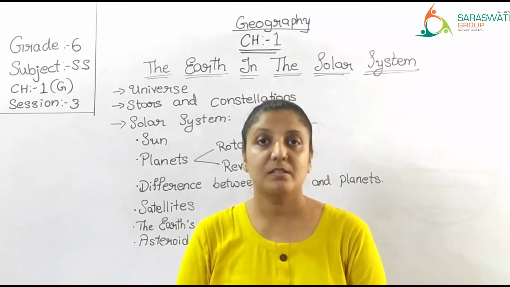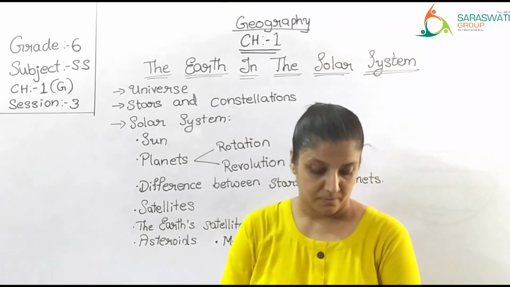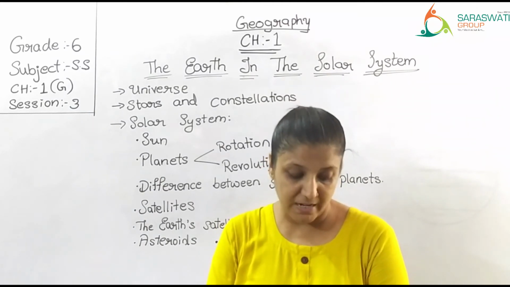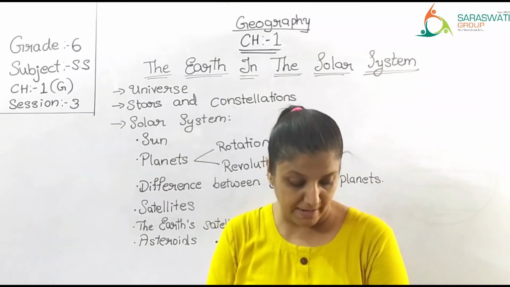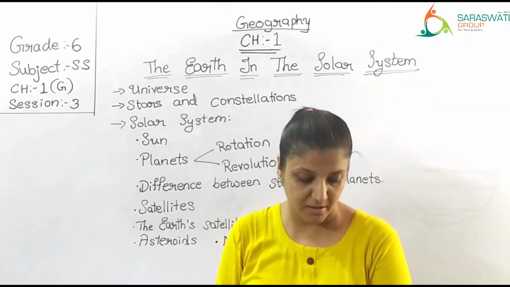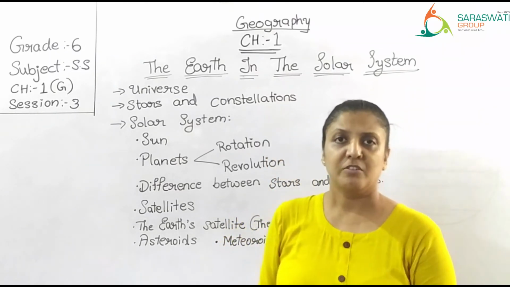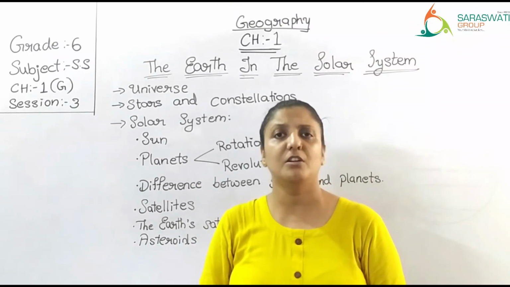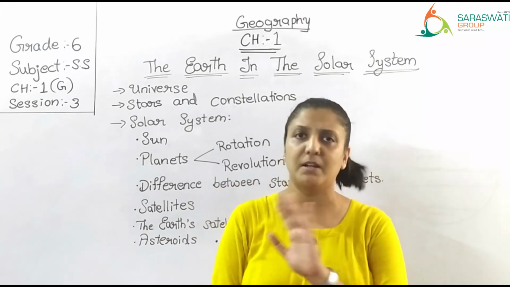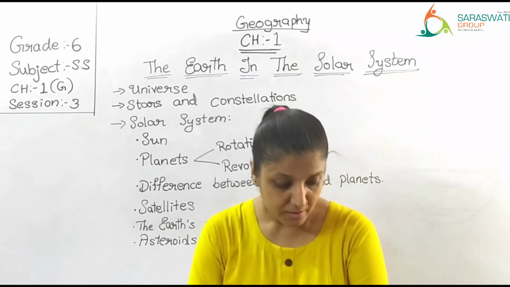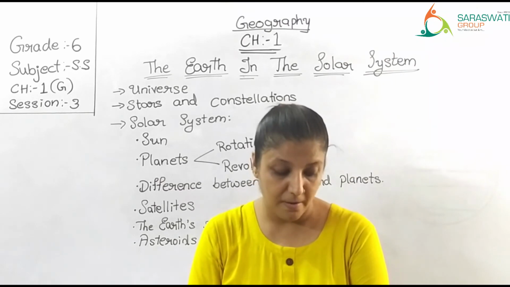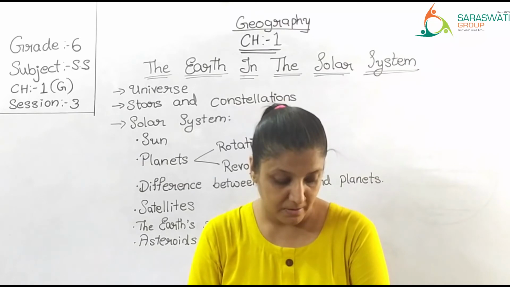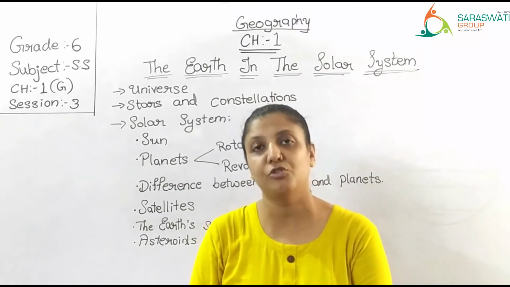Now next is asteroids. It has been discovered that there are several small celestial bodies similar to planets which revolve around the sun in their own elliptical orbit. Just like planets are revolving around the sun, there are some other celestial bodies which are also revolving around the sun, but they are not planets. These celestial bodies are called planetoids or asteroids, and their orbit lies between the orbit of Mars and Jupiter.